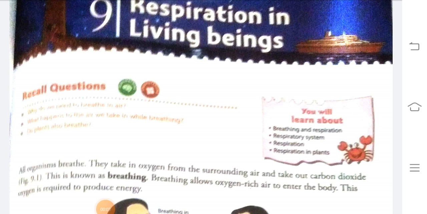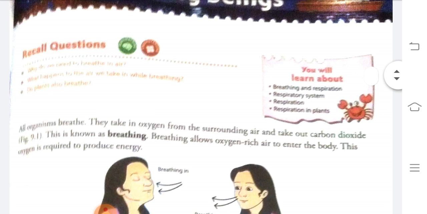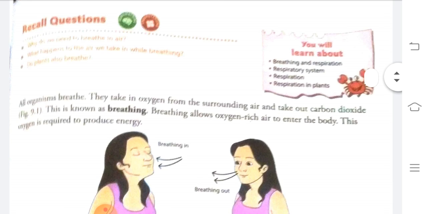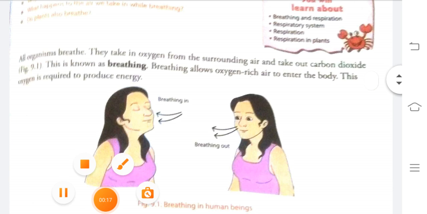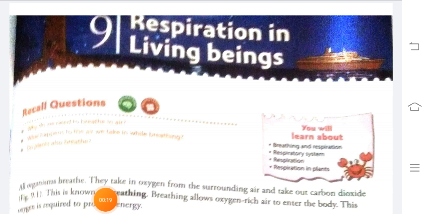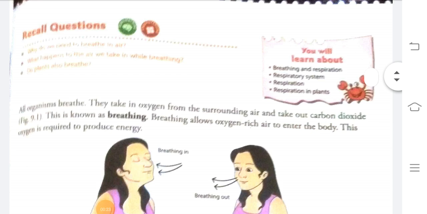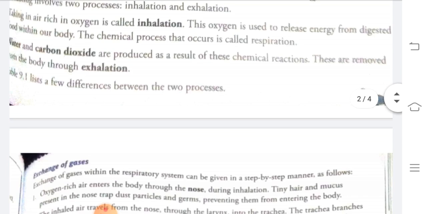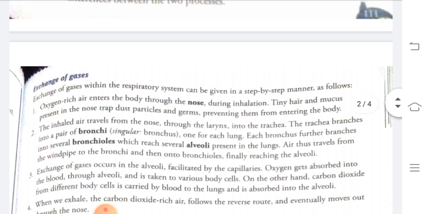Good morning, students. In the last class, we were learning about chapter number 9, respiration in living beings. In respiration in living beings, we have completed breathing. Then we have completed the difference between breathing and respiration. Now, today, we will learn about the exchange of gases.